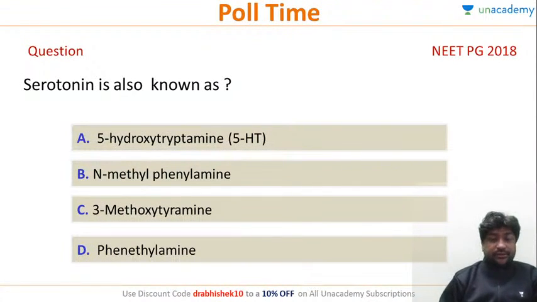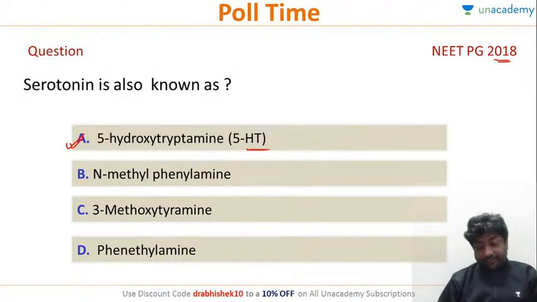Let's answer this question. Serotonin is known as. This was a NEET PG 2018 question, a very simple question. Almost unanimously everyone says it is 5-hydroxytryptamine. Whenever decarboxylation happens, remember the general structure of an amino acid: COOH, H and NH2.